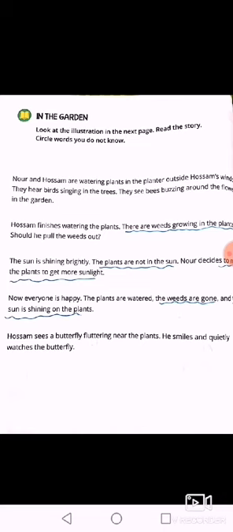The story called In the Garden. You will find Noor and Hussam made 2 changes. Hussam found that there are some weeds growing in the planter, so he decided to cut them off. Okay, and the weeds are gone. Noor found that the plants are not in the sun, so she decided to move the planters so the plants can get more sunlight. So again, the habitats can be changed.